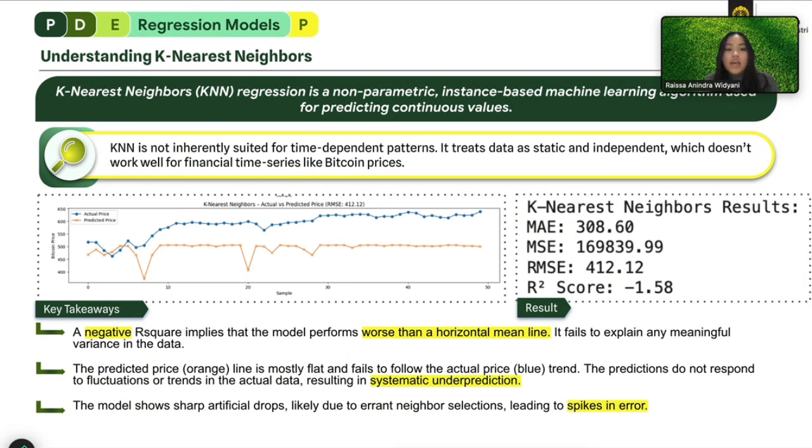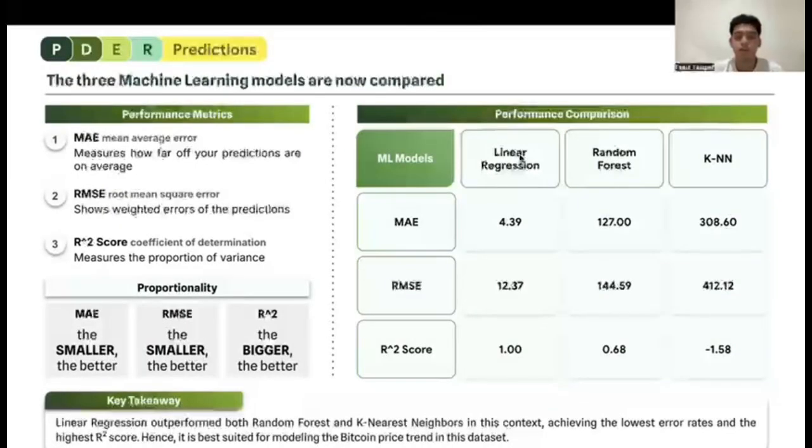We can conclude that a negative R square, which is from their result, implies that the model performs worse than a horizontal mean line. It fails to explain any meaningful variance in the data. And the predicted price, which is the orange line, is mostly flat and fails to follow the blue line, which is the actual price. The model shows sharp artificial drops, likely due to errant neighbor selections, leading to spikes in error.